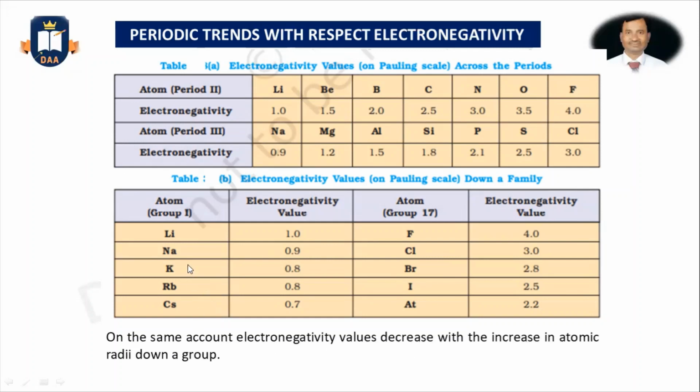So if atomic radius down a group is increasing, then due to the greater distance from the nucleus, the attraction for electrons will be less. And that is the reason why the electronegativity values decrease along the group from top to bottom.